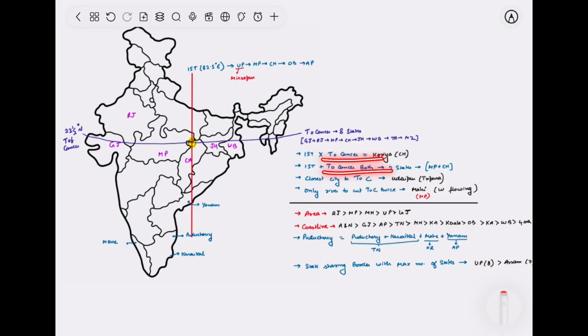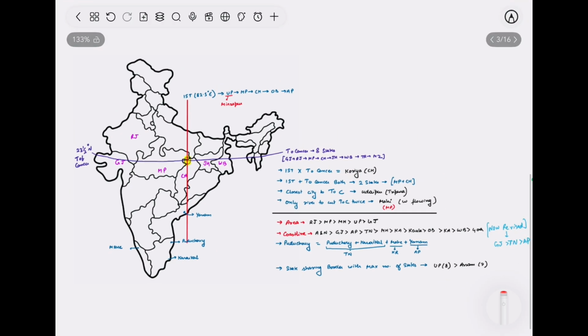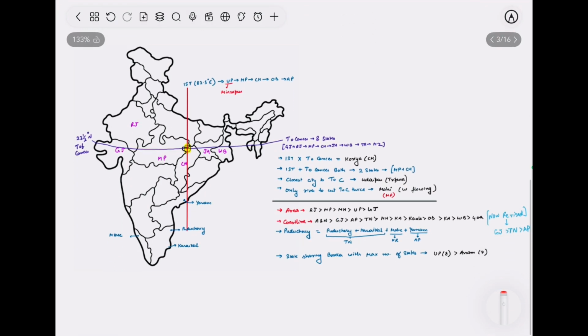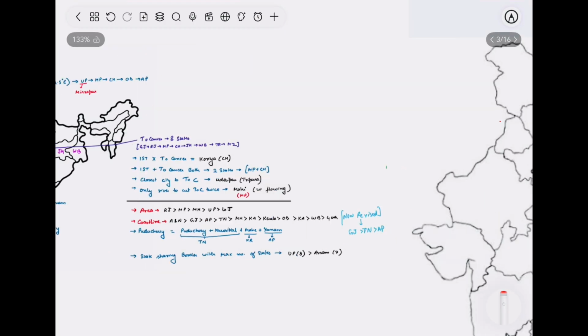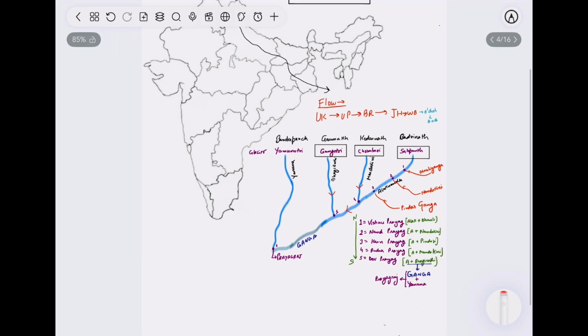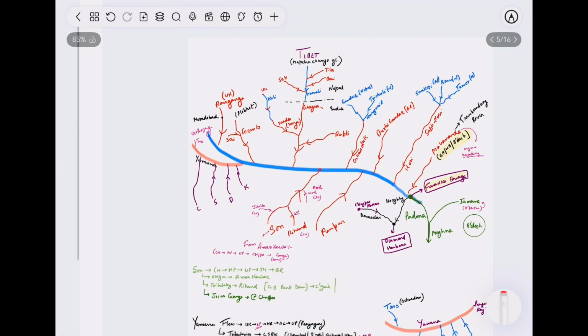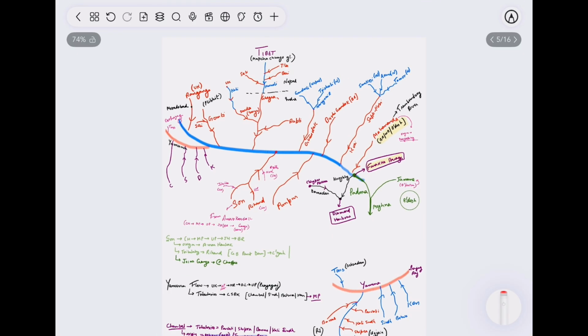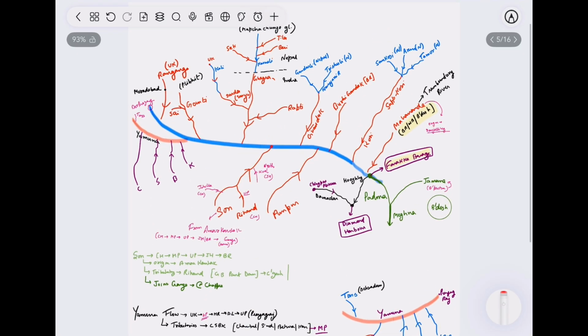Tropic of Cancer, Tropic of Capricorn. You think of each and every minute detail, and we have covered it in our notes. So you need not worry about each and every fact that can come in a competitive exam to enhance your knowledge, or a school exam. For example, you can see the tributaries of River Ganga and flow of River Ganga. These are very detailed and easy to revise notes. If you want, we can also provide you the PDF.